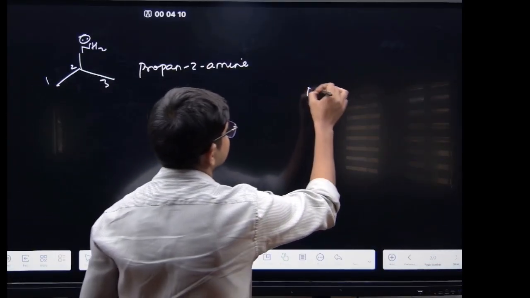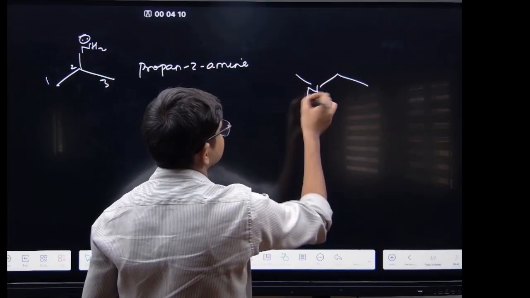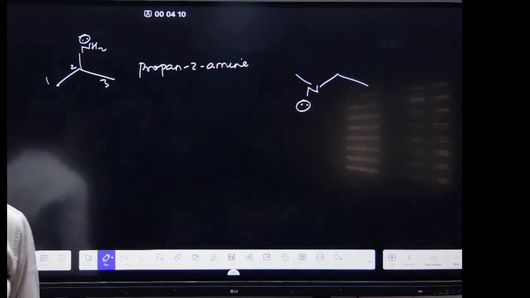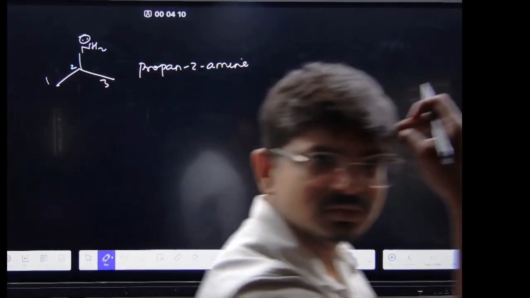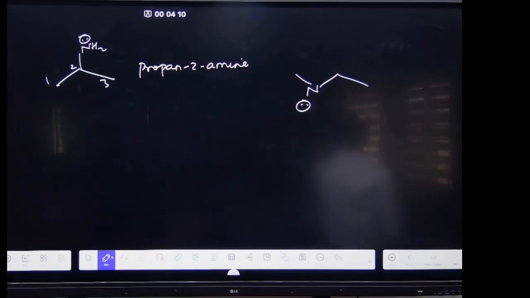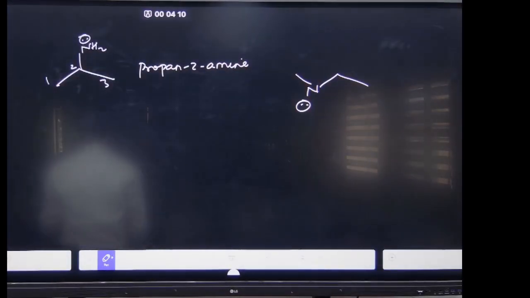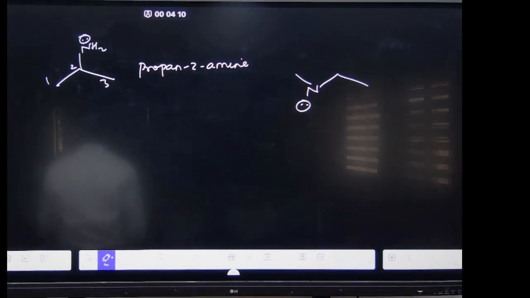Suppose you have this one. What is the IUPAC name for this one? It will be N-methyl ethanamine.